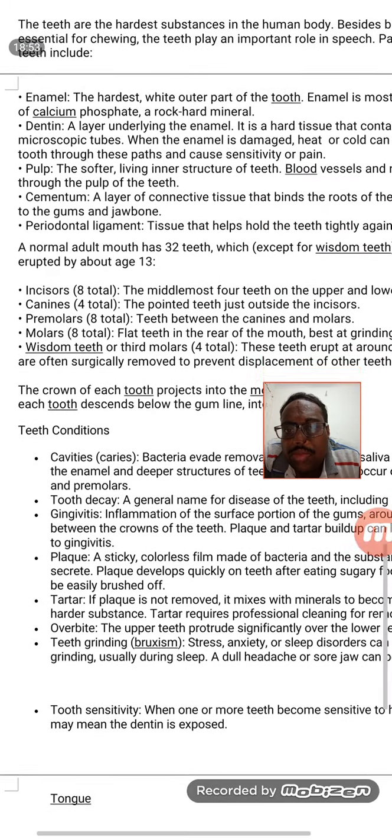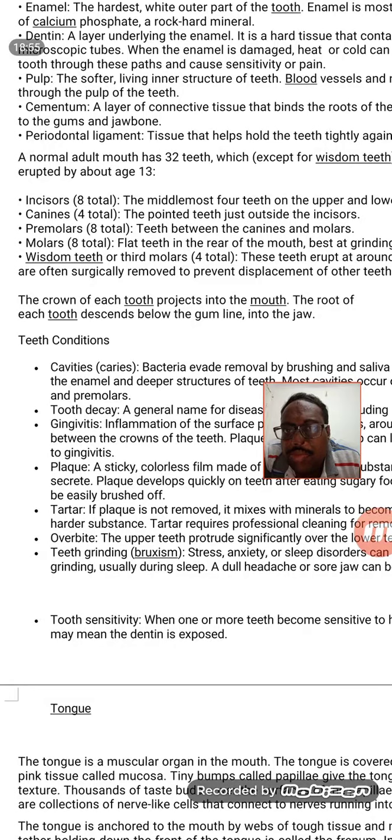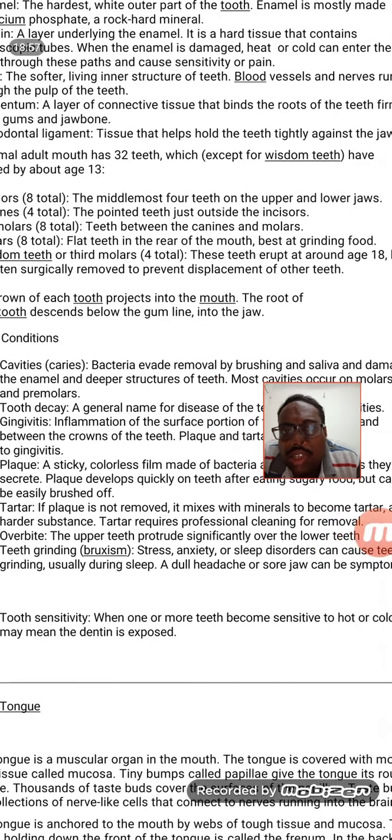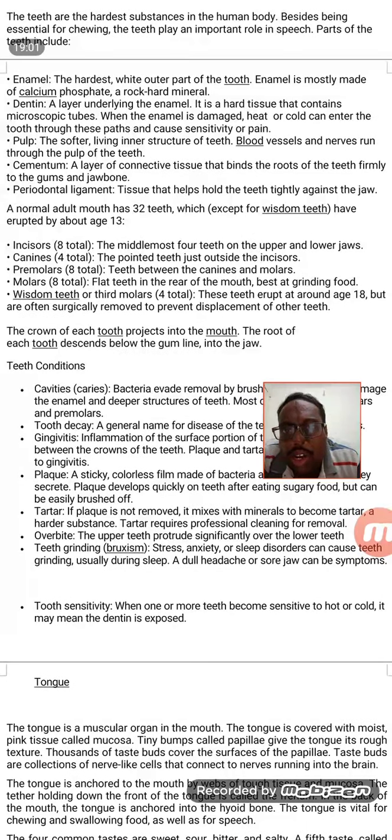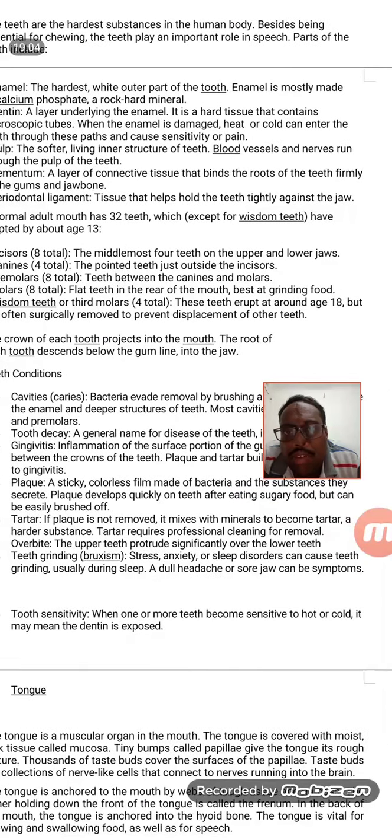There are some diseases related to the tooth. We call them cavities. Cavities means the bacteria have gone inward and the enamel is gone. They go very deep into the structure of the tooth. Next is tooth decay, which is the general name of the disease.